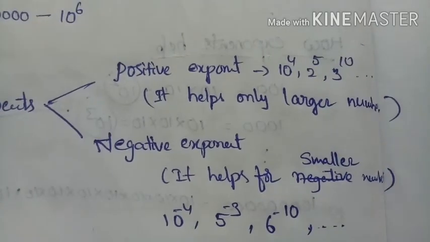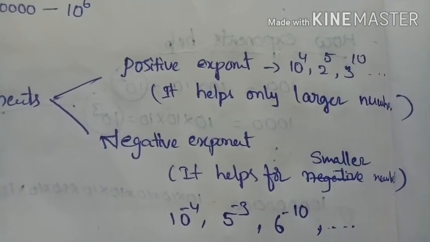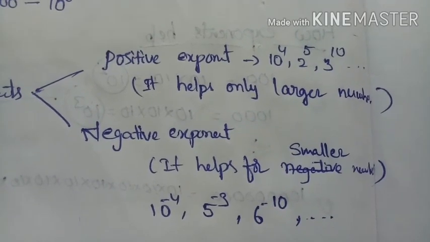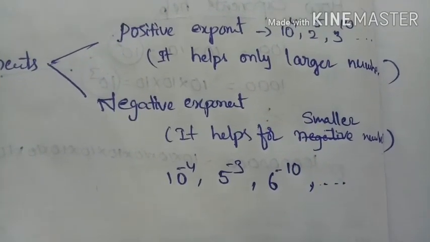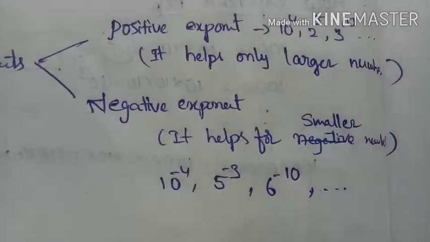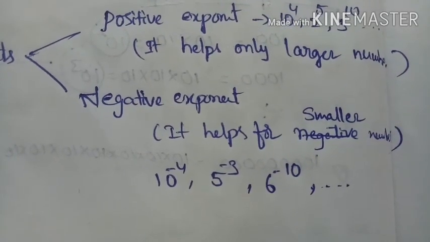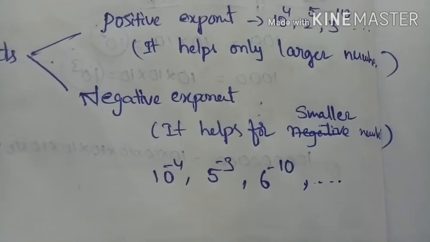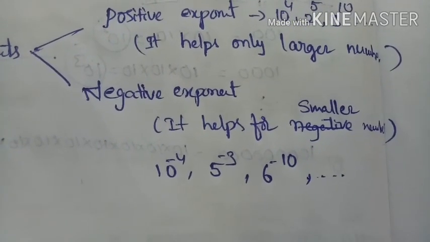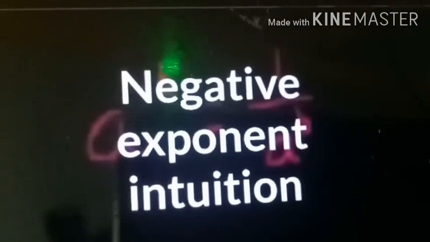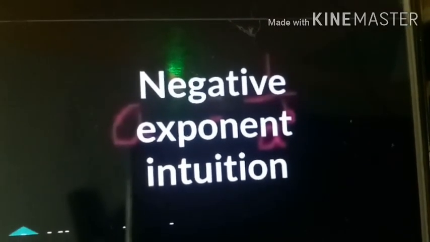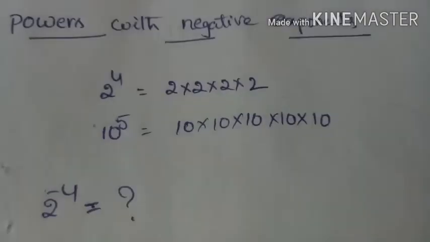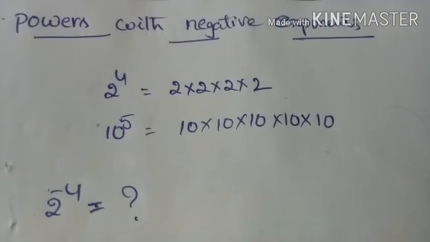And negative exponents tell us only about smaller numbers. The smaller numbers you have to represent are like 5 power of minus 3, 6 power of minus 10 and so on. That means the power is negative. Okay. Let's go to negative exponents. Now, powers with negative exponents.